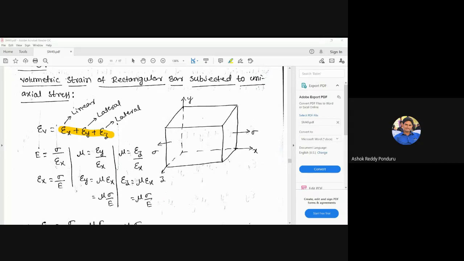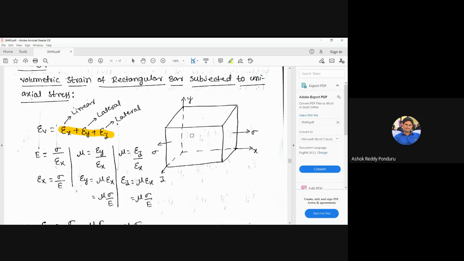Now, how do we find epsilon x, epsilon y, and epsilon z? Before that, first we identify whether epsilon x is a linear strain, epsilon y is a linear strain, or epsilon z is a linear strain. That is the very important thing here.